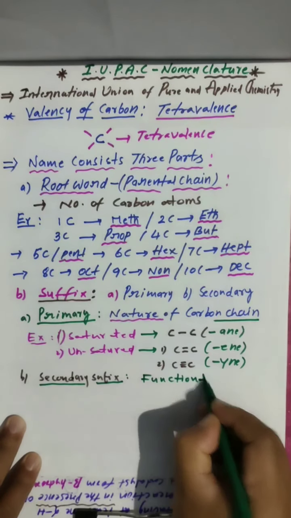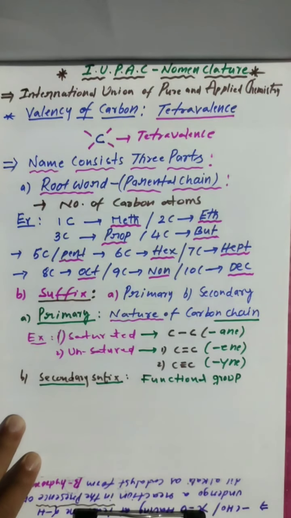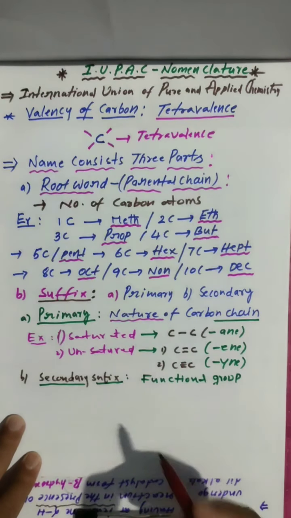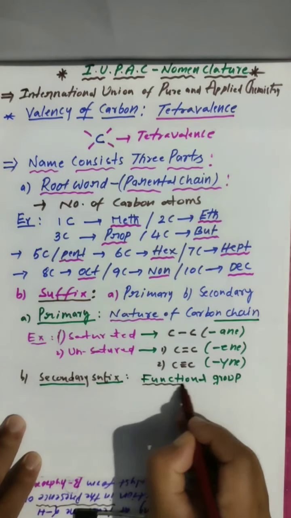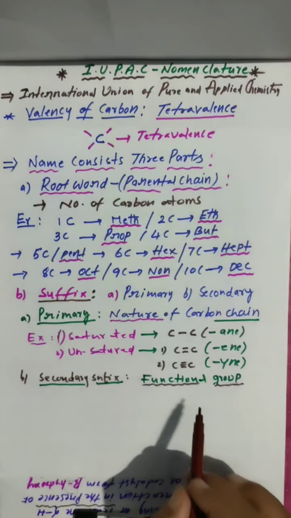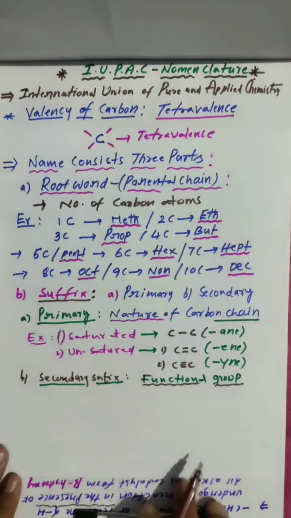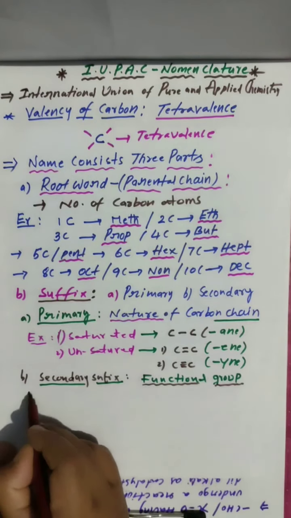Functional group plays a key role in organic compounds. The nature of an organic compound depends on the functional group only. So a functional group is a group which can decide the nature of an organic compound. Clear? We have some functional groups.